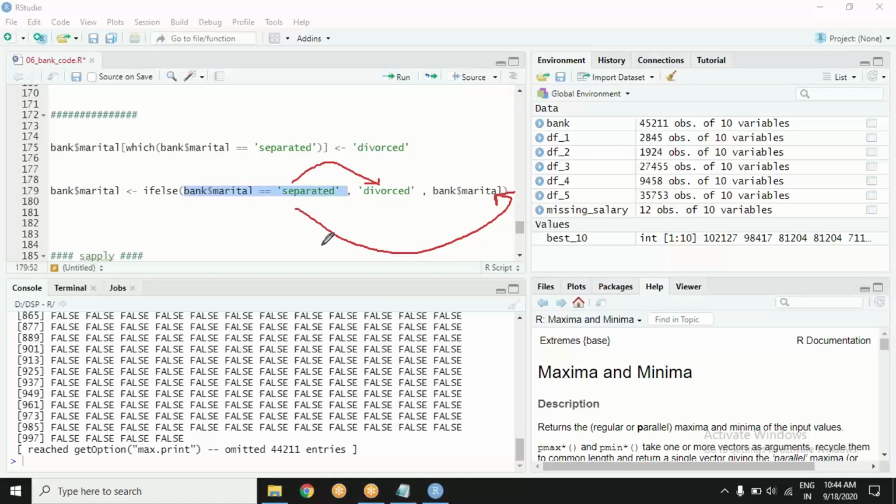Remember, vector functions will happen index wise. It will take the bank marital vector, start with index number 1, and check whether it is separated. If it is separated, then convert it to divorced. If it is not separated, don't do anything, keep it as it is, and go up to the last. So those of you who are in the habit of using for loops and this and that, you see that no loops are required.